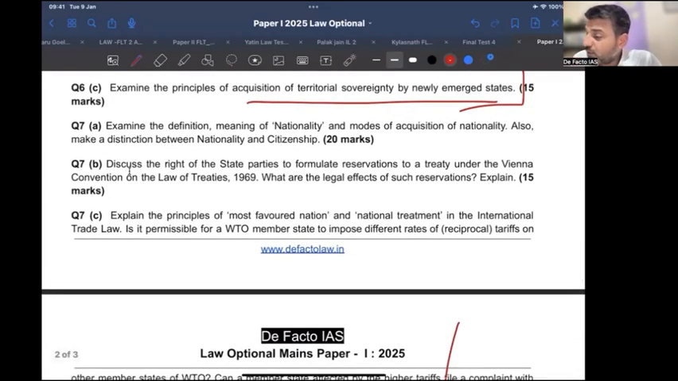Yes. Now let's come to 7B. Discuss the right of the state to formulate reservation. ये क्वेश्चन मैंने पूछा था, what do you mean by reservation and what are the provisions governing reservation. ठीक है, the same thing है. We have to first talk about the definition of reservation. क्या है definition? Yes, मैत्री बताइए कि reservation is a which statement? Reservation is a unilateral statement, ठीक है, given by the state party which affects its rights and obligations vis-a-vis that particular treaty. ठीक है. Okay. Then what is the legal effect of such reservation?